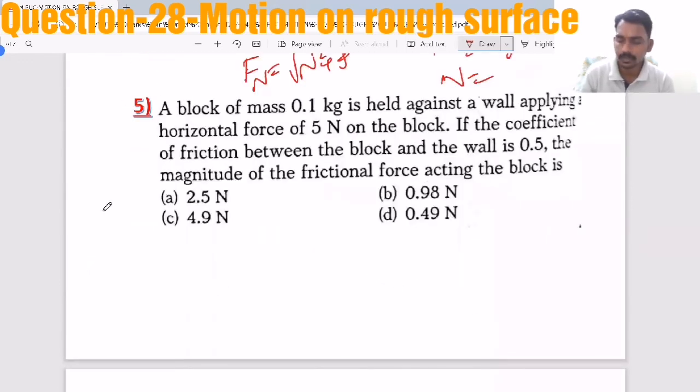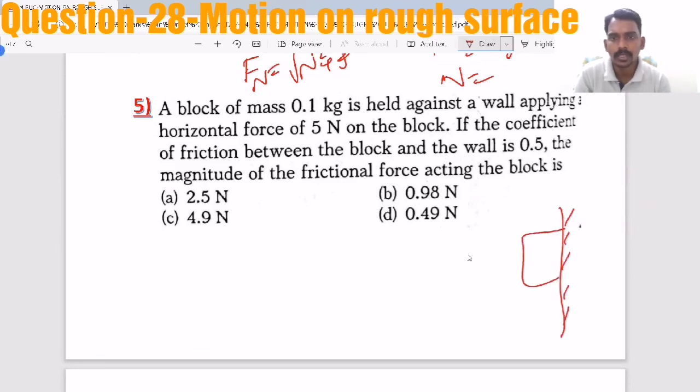Now one last and final question. A block of mass 0.1 kg is held against a wall by applying a horizontal force of 5 Newton. This is one wall and one block pressed against it by applying some force, and the force value is 5 Newton and mass is 0.1 kg. Coefficient of friction between the block and wall is 0.5. The magnitude of the frictional force acting on the block.